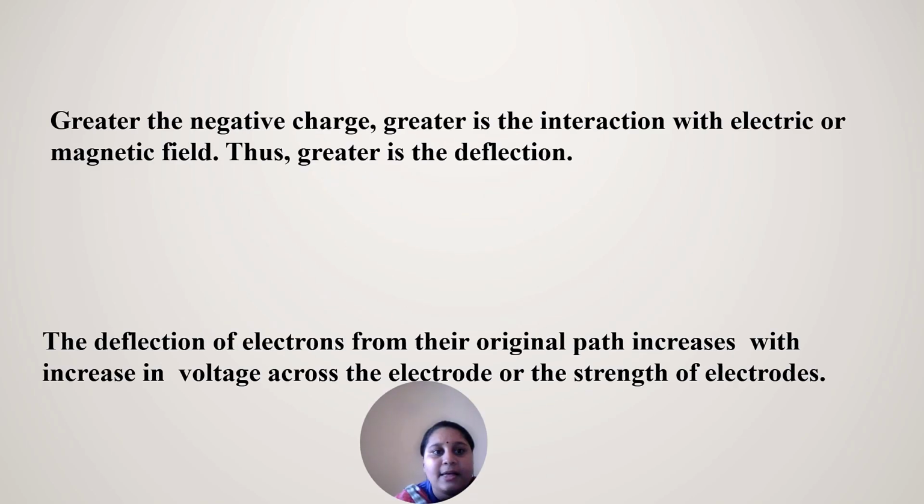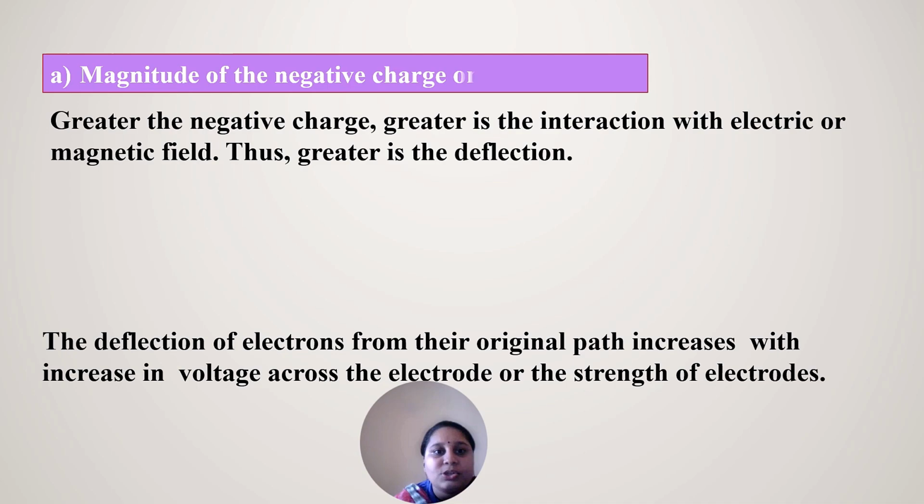So what is the magnitude of the negative charge on the particle? If the negative charge is more, there is more interaction with the electric or magnetic field, and hence the deflection is more. So if the negative charge is more, the electrons get deflected more. As the voltage increases across the electrodes, the strength of the field also increases. As there are many electrons, if you supply more voltage, the deflection is also more. So it moves very fast.